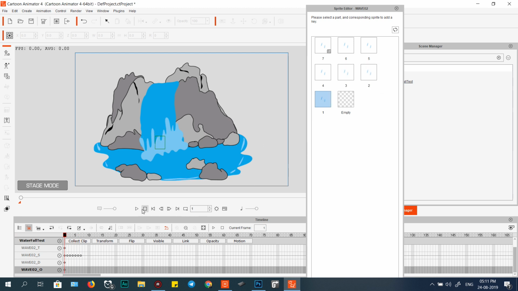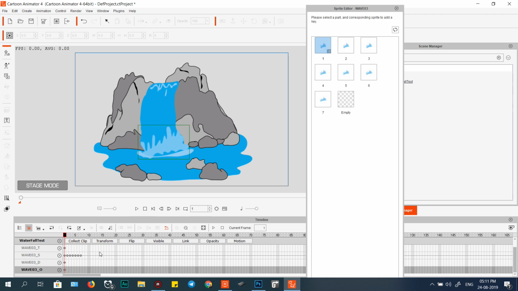And for the first frame of another, splash water, which one first? This one, 7, 1. Okay, 7 first: 1 7 6 5 4 3 2 1. Okay, play.